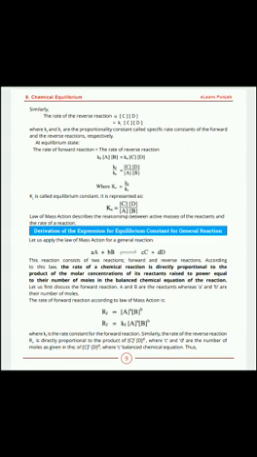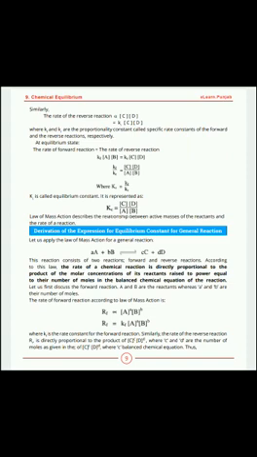Now the rate of the reverse reaction is directly proportional to molar concentration of C and D, because in reverse reaction reactants are C and D, and according to the definition the rate of the reaction is directly proportional to product of active masses of reactants, and in reverse reaction reactants are C and D. Rate of reverse reaction is directly proportional to product of active masses of C and D. By converting proportionality sign into equality sign, the rate of reverse reaction is equal to Kr multiply molar concentration of C multiply molar concentration of D, where Kf and Kr are the proportionality constants called specific rate constants of the forward and reverse reaction respectively.